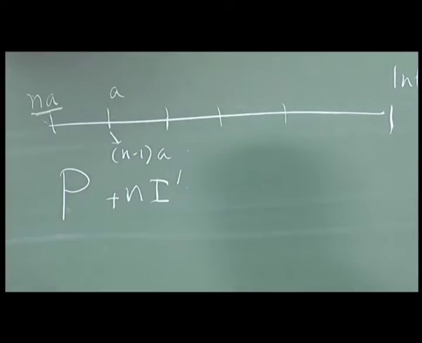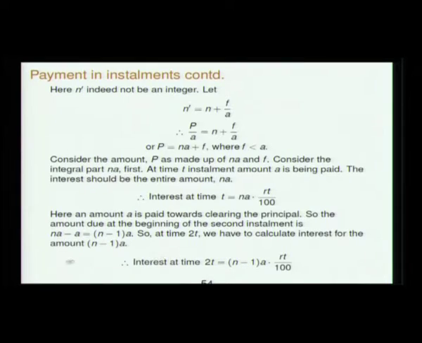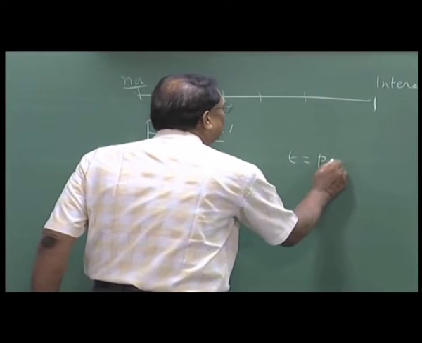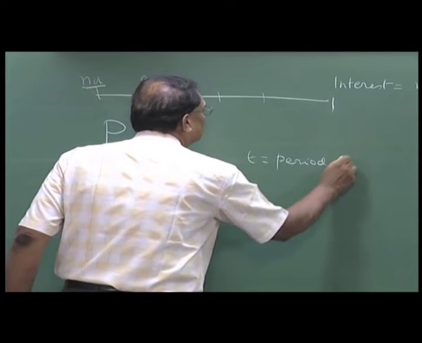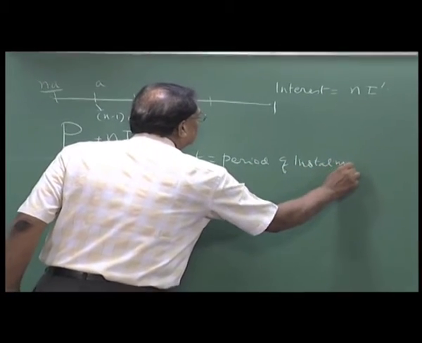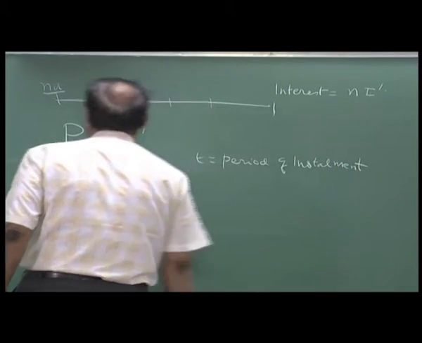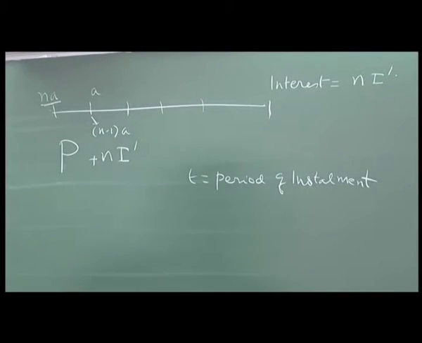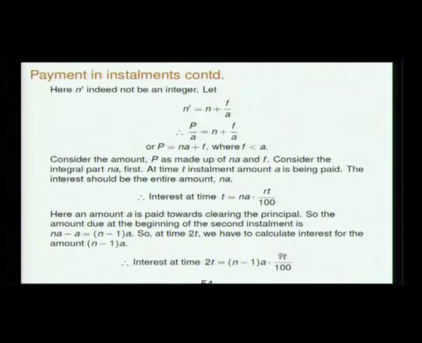At the time of the next installment you have to calculate the interest for this. So at time 2T we calculate interest for the amount (n minus 1)A. Remember that T is the period of installment. So interest at time 2T is (n minus 1)A into RT by 100.